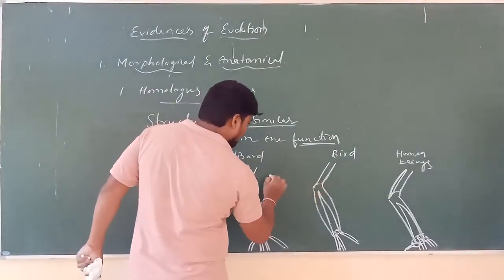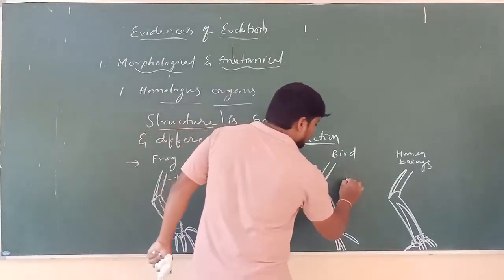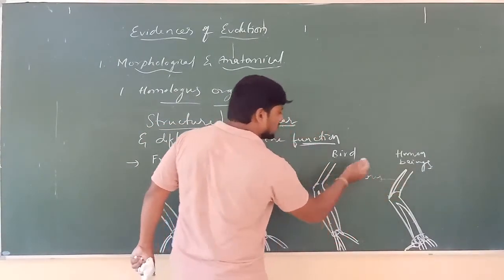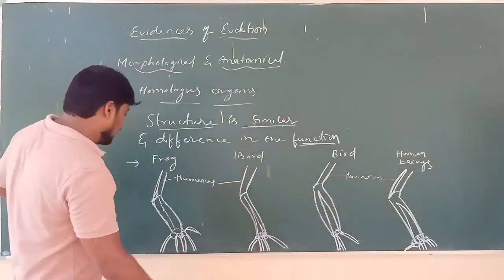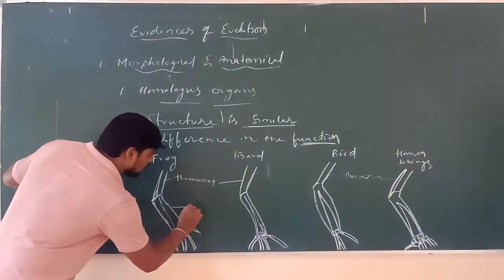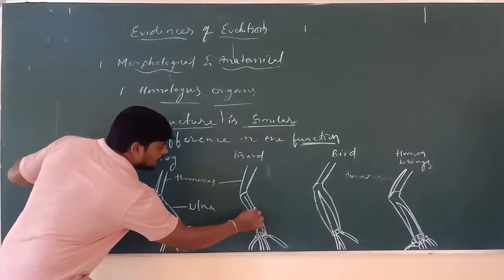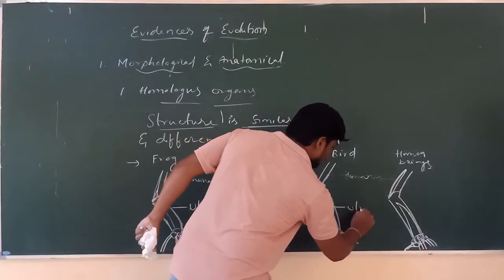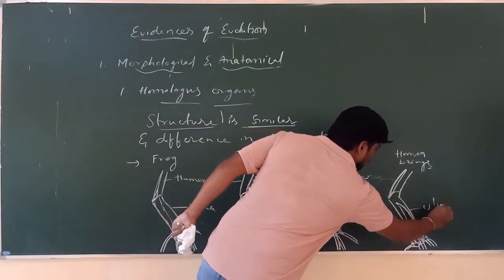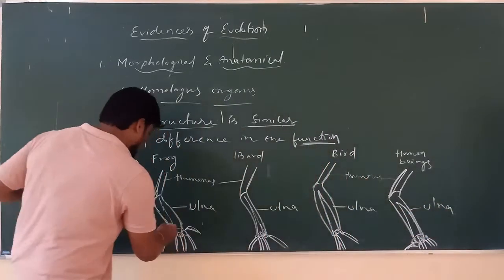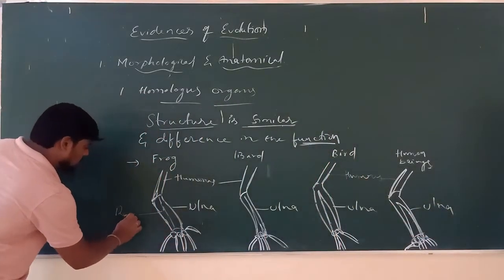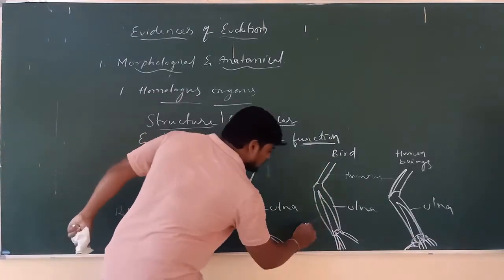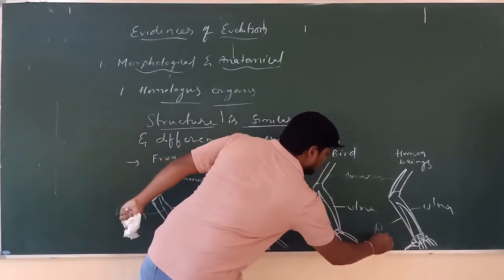And in the case of humerus here also, in birds as well as in human beings, and this is called ulna, and here it is called ulna, and this part is called radius, and here also it is called radius, and this is the radius, and this is the radius.